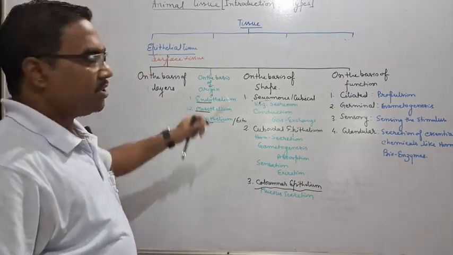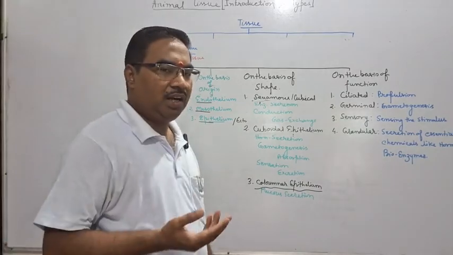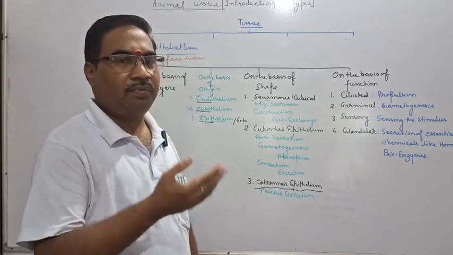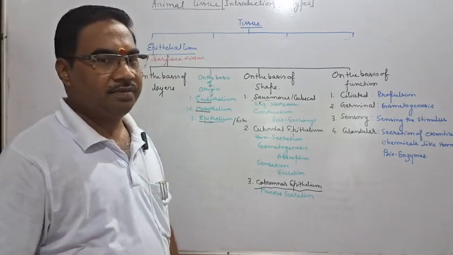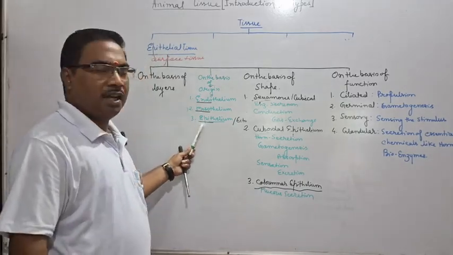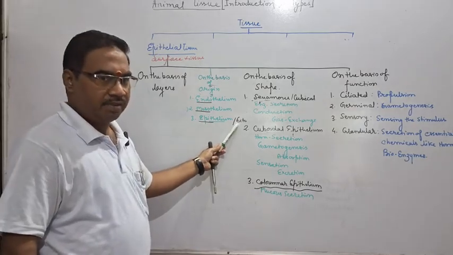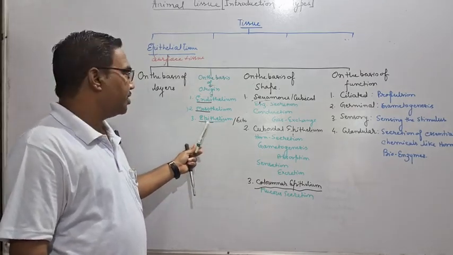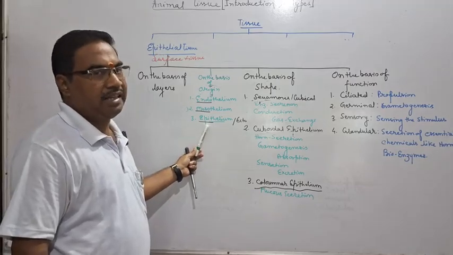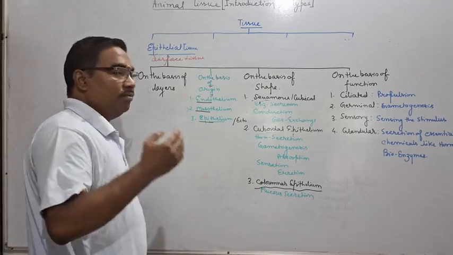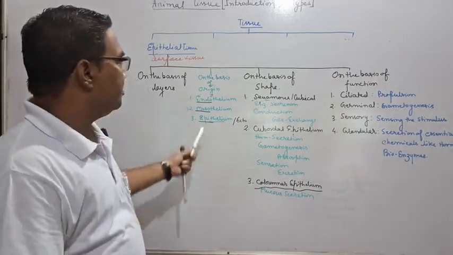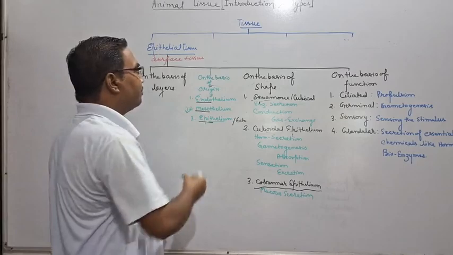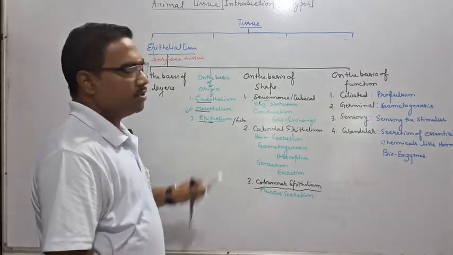Now, on the basis of origin, we know that during embryogenesis, that is development of the embryo from the zygote, three germ layers develop. The outer germ layer is called ectoderm. So when the epithelium is formed from the ectoderm, it is called ectoepithelium or simply epithelium. When it is the middle layer, the middle germ layer is mesoderm. So when the epithelium is formed from mesoderm, it is called mesothelium.